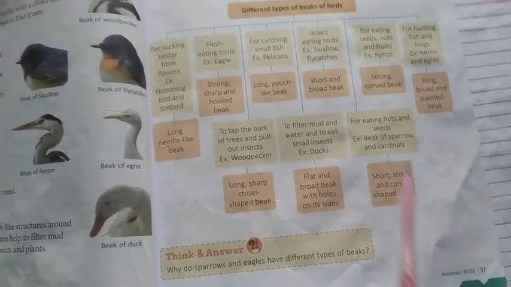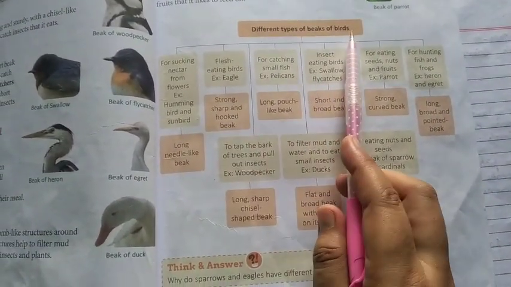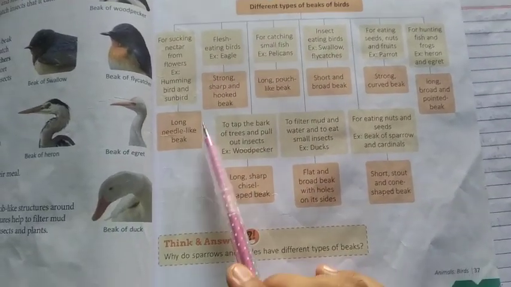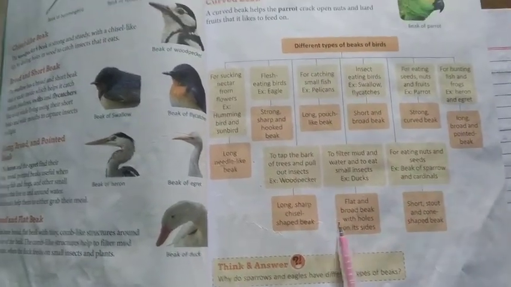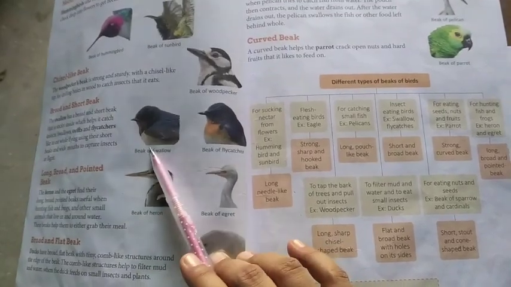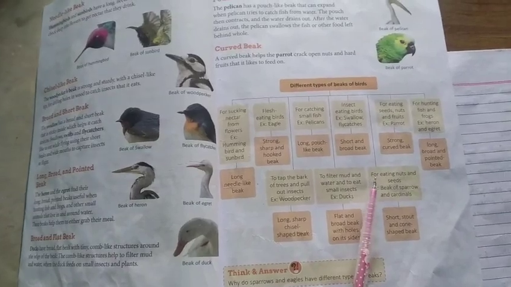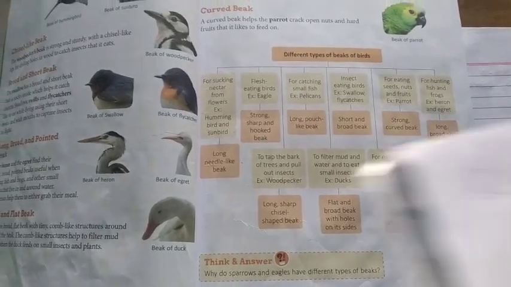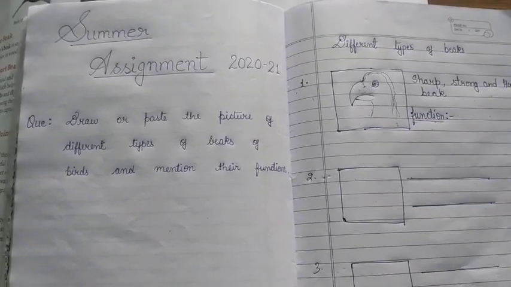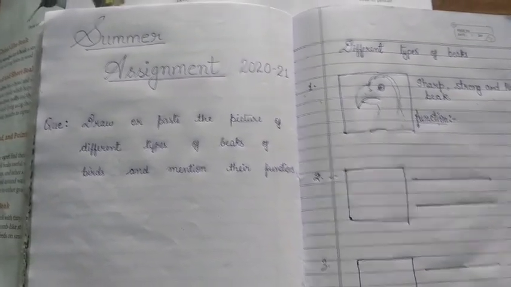When you go to page number 37, you can see this chart, different kinds of beaks. In this you can see how many kinds of beaks there are. Okay, pictures are also here. You can see page numbers 35, 36, 37 and you can do it. Okay, clear? So this is your summer assignment. Okay, this you will also get on the school website, don't worry.